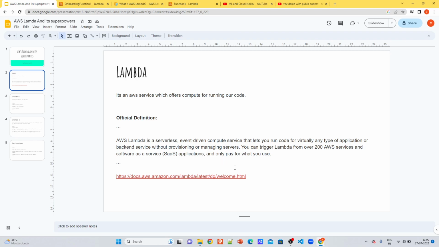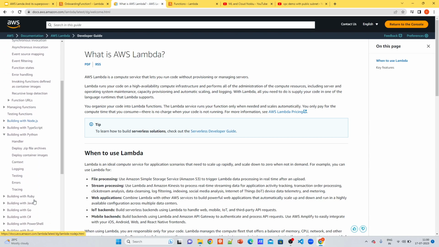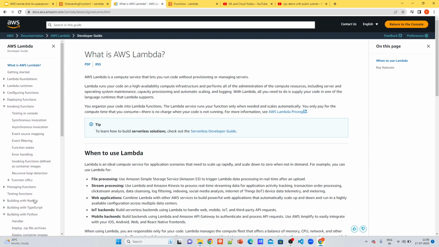So don't worry if it is not clear. It will be more clear if I go through its superpowers and explain via demo. And this is the Lambda documentation and it is worth exploring, because the AWS team constantly updates it and makes it more useful for the user. So this is AWS Lambda, and the different options, configurations and things we can do are described in this documentation link.